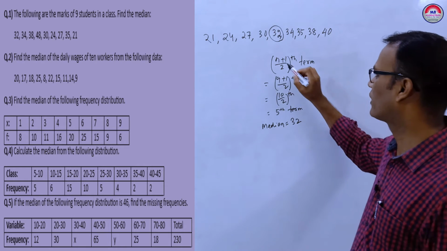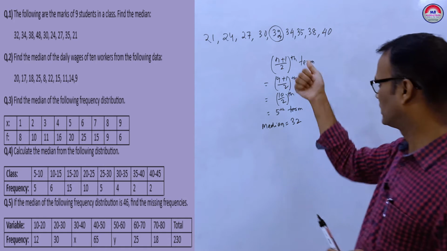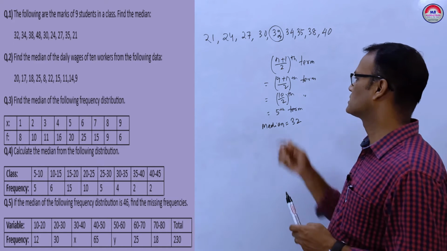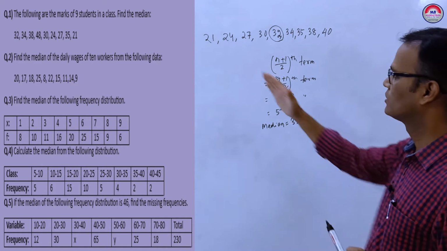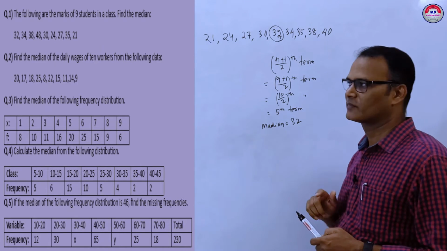Because the number of observations is odd, we have to find the (n plus 1) by 2 th term, which is the 5th term. So from the start, the 5th term is our median. Okay. Next question.